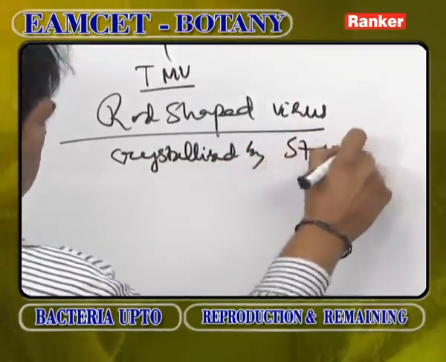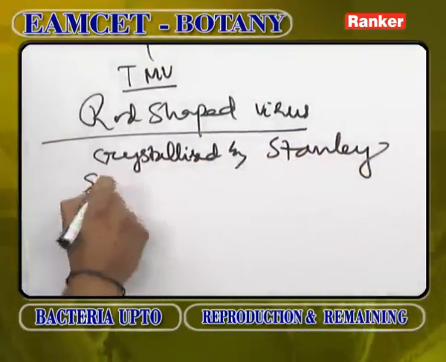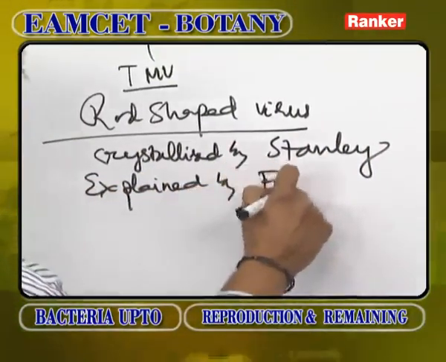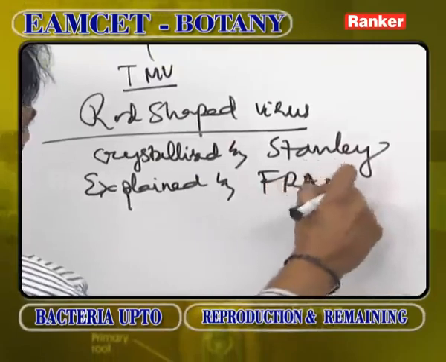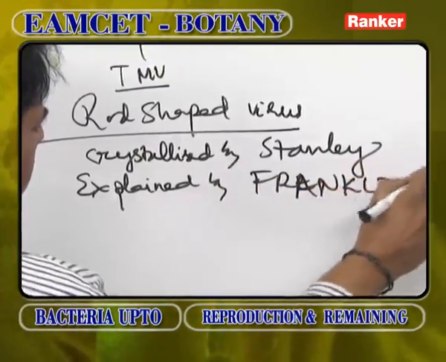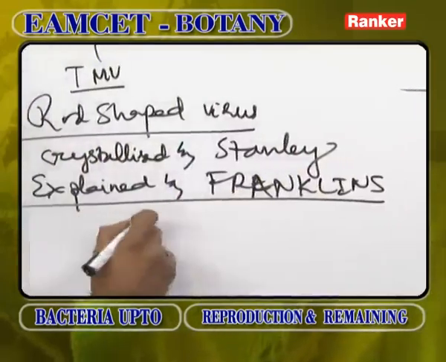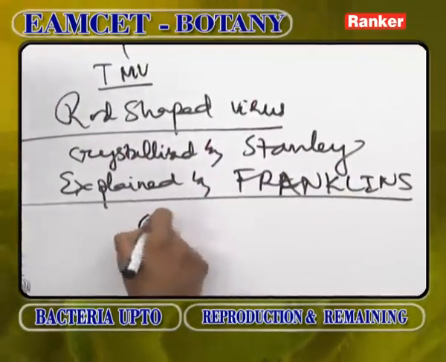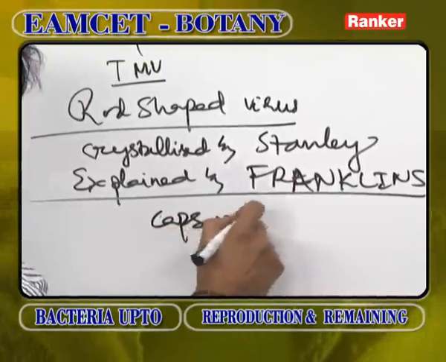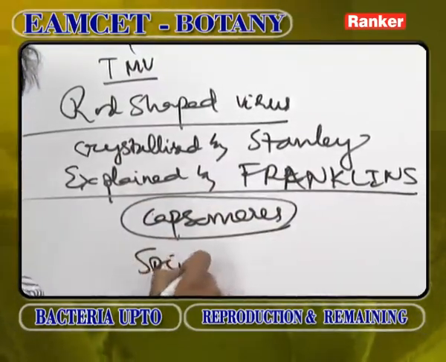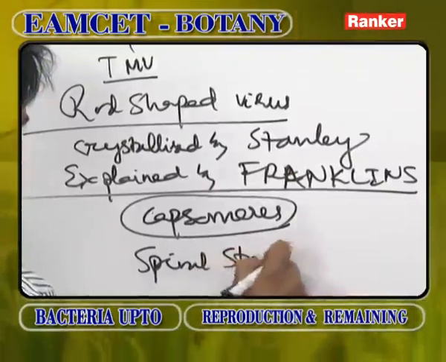Stanley, but the structure was explained by Franklin. Tobacco mosaic virus shows a central core of RNA surrounded by a capsid protein coat made up of capsomeres which are arranged in the form of a spiral staircase.